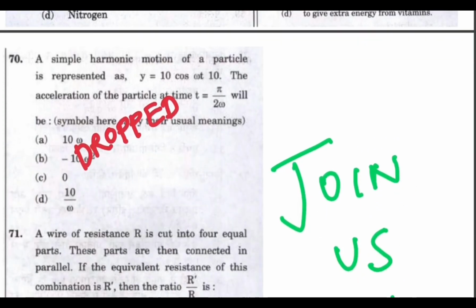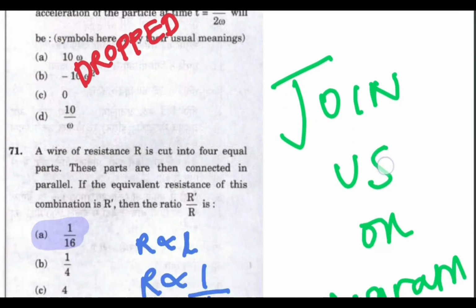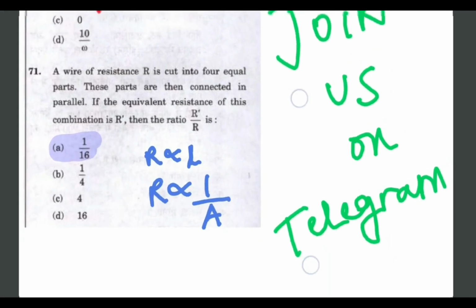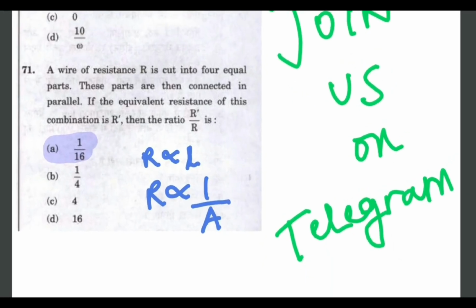And then this question was dropped by UPSC, and this last question was a kind of numerical problem. When resistances are connected in series, then R equivalent will be R1 plus R2 plus R3 up to Rn, and if they are connected in parallel, then 1 by R equivalent is equal to 1 by R1 plus 1 by R2. Just remember this. R is directly proportional to length and R is inversely proportional to the area of cross section. So we have discussed all the questions.